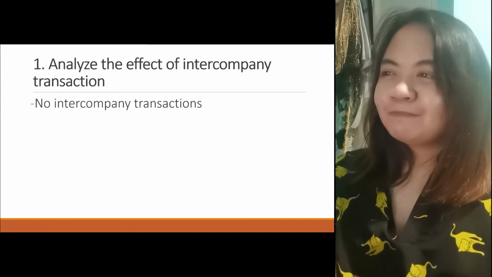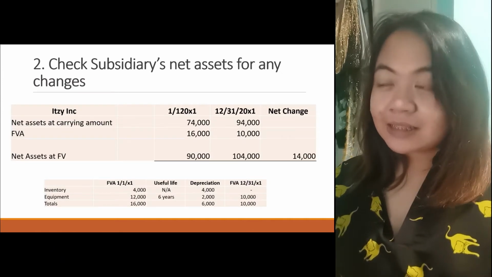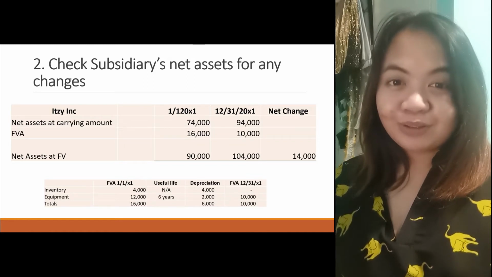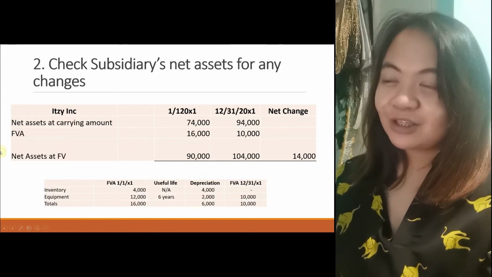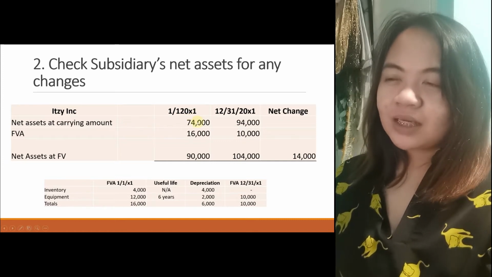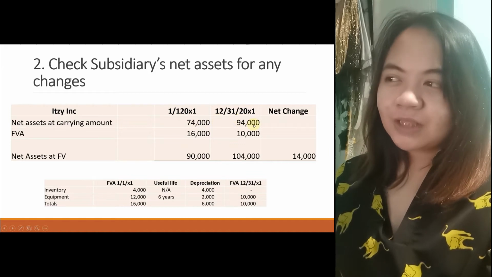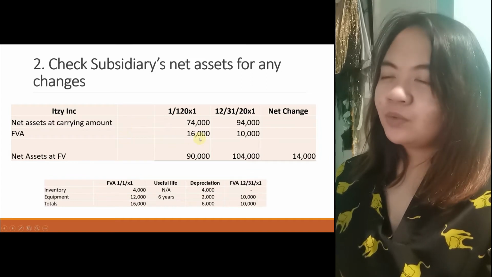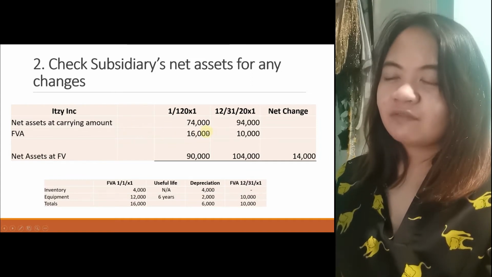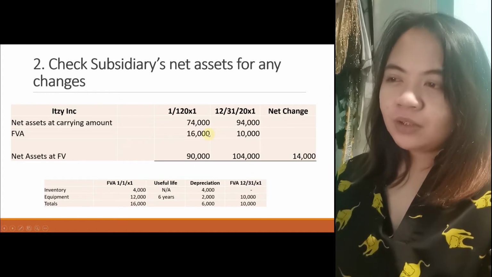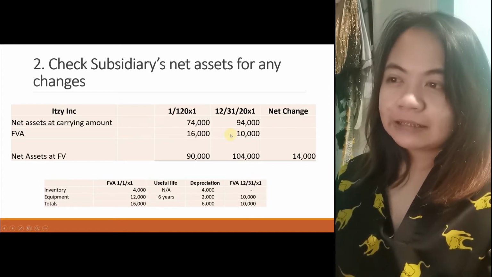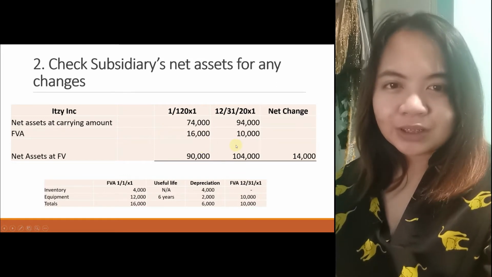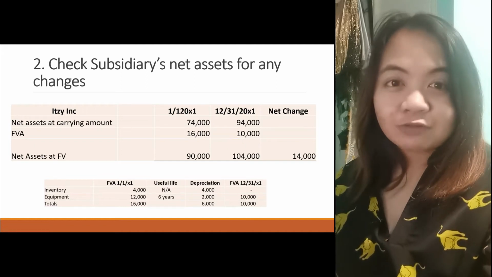Thank you, Lord. Okay? Next, you check the subsidiary's net assets for any changes. It's the same as the first example on intercompany transactions. We have the net assets at carrying amount in January 20X1, and on consolidation date it became 94. Then we just follow the FVA. So at acquisition we have 16,000, and at 12/31/20X1, 10,000. Total net assets at fair value: at acquisition date 90,000, at consolidation date 104,000. Total net change is 14,000.